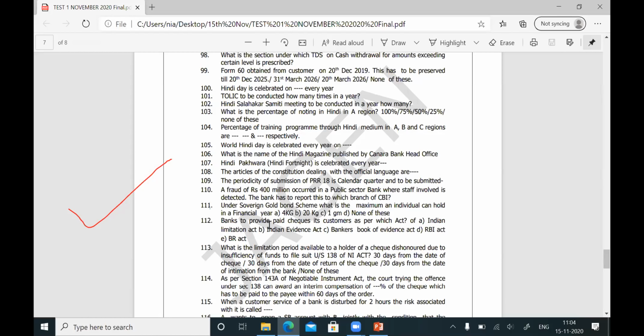Question number 112. Banks to provide paid checks to his customers as per which act? You are making payment, either cash payment or passing the checks in clearing. Your customer has issued the check. Either you are passing the check across the counter and making the cash payment, or you are passing the check in the clearing. Now the customer is coming and asking you, sir, please give me back the paid checks.